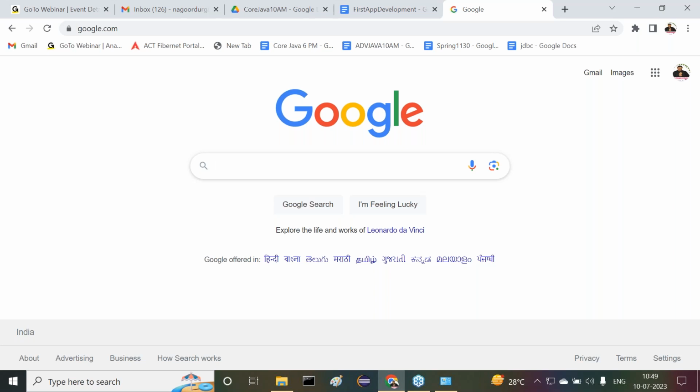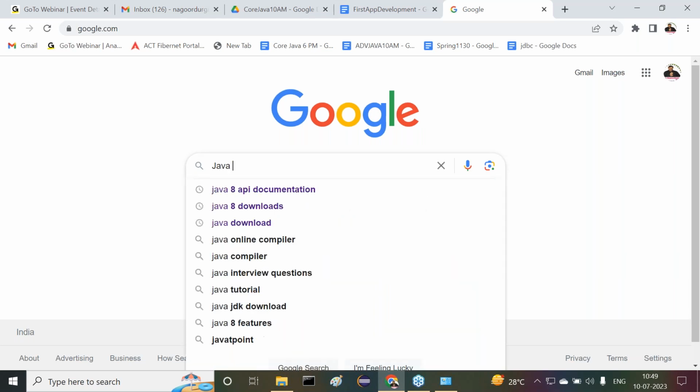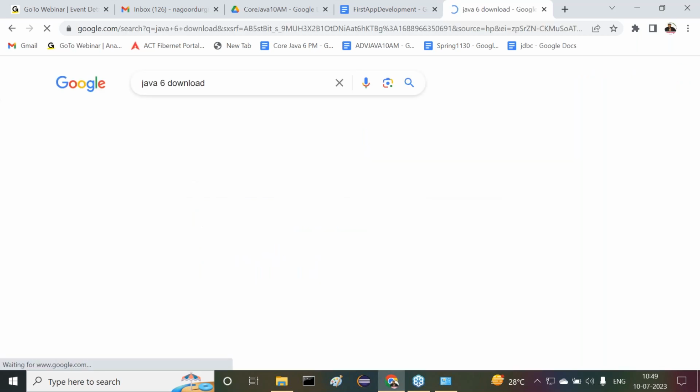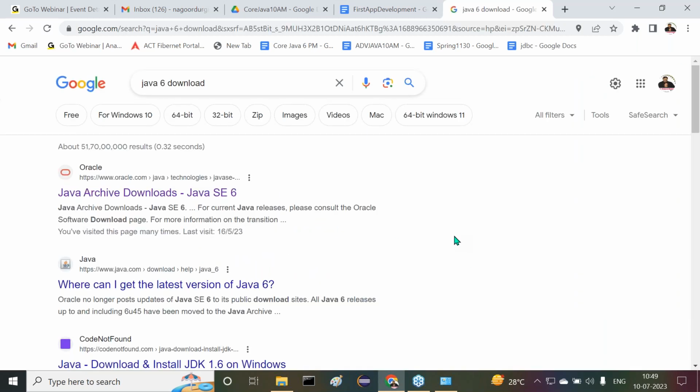Next one. Now here, I want to install Java 6 version. Java 6 download. Simple, I want to do this. Click on it. Now observe carefully, all of you know, Java is a software. Initially, it was provided by Sun Microsystems. Now it is available with the Oracle Corporation. So directly we can identify the Oracle website, www.oracle.com. Their link we are getting there.